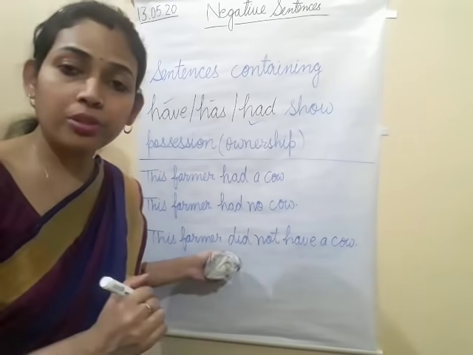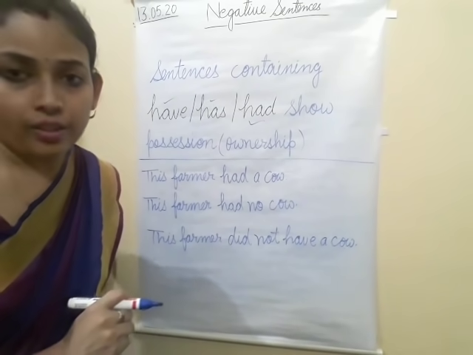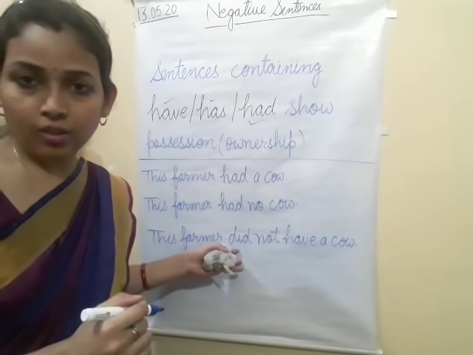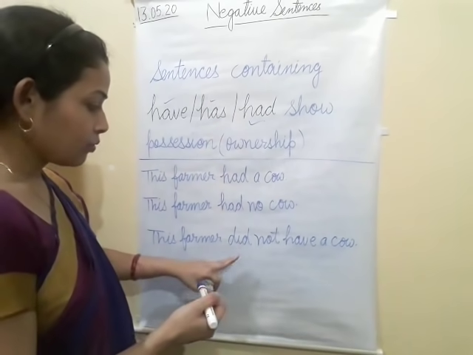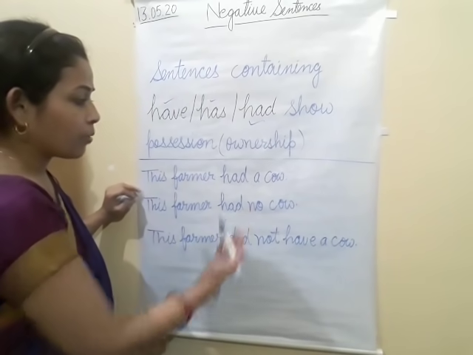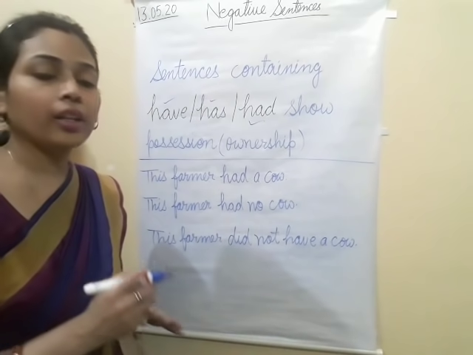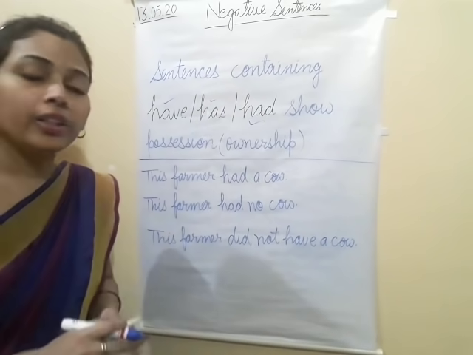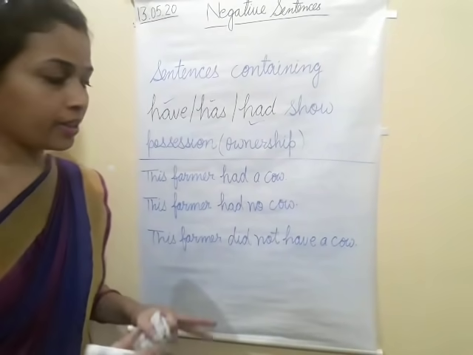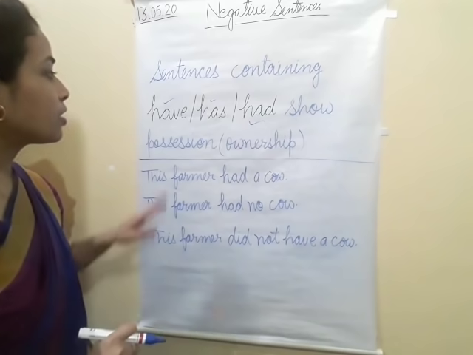Why have I used did not here? Because had is used in the simple past, in the past tense. So that is why we also follow the tense. Clear? So, this farmer had a cow. There are two ways we can change it into negative: this farmer had no cow, and this farmer did not have a cow. I hope this is also clear.